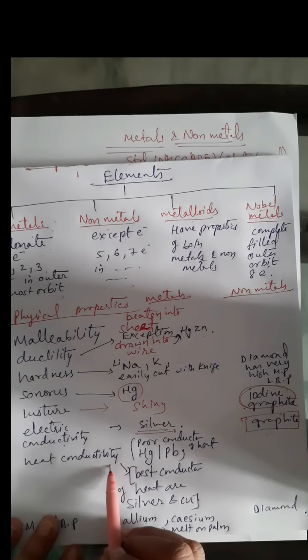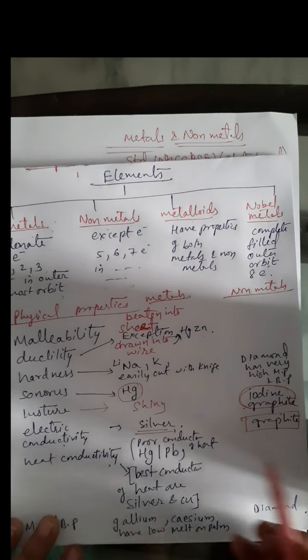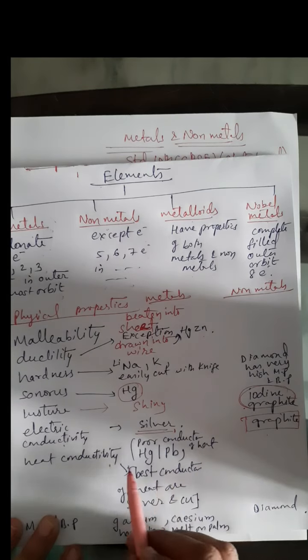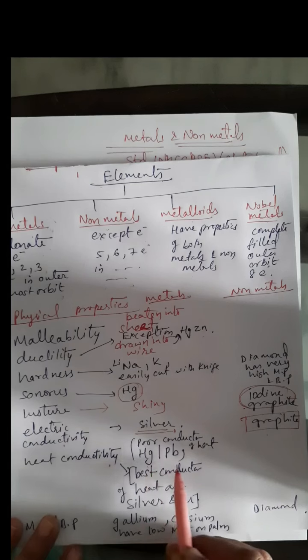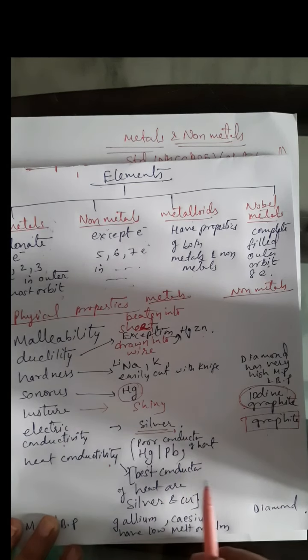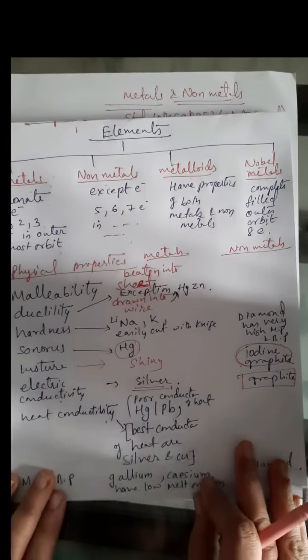Now, heat conductivity. Metals are good conductors of heat. When they are kept at high temperature, they get heated. Poor conductors of heat are mercury and lead, whereas the best conductors of heat are silver and copper.